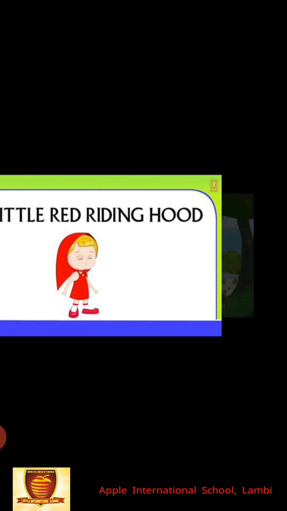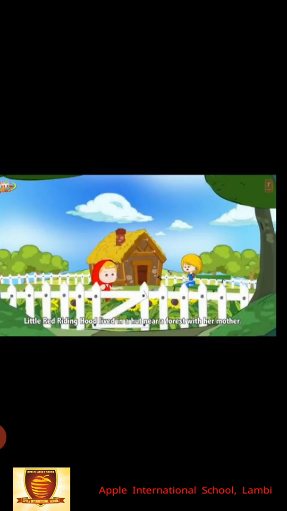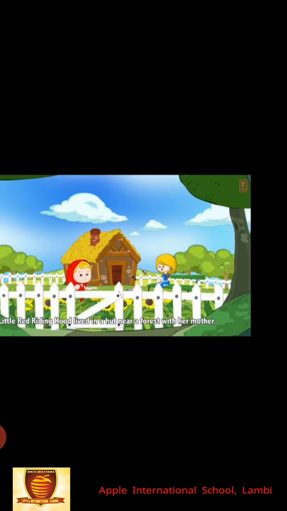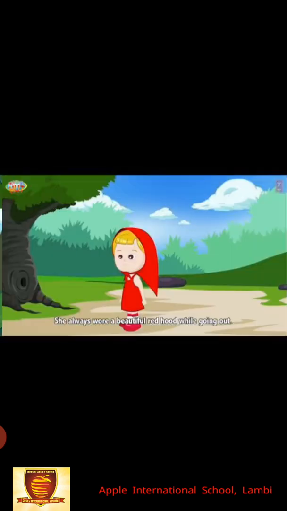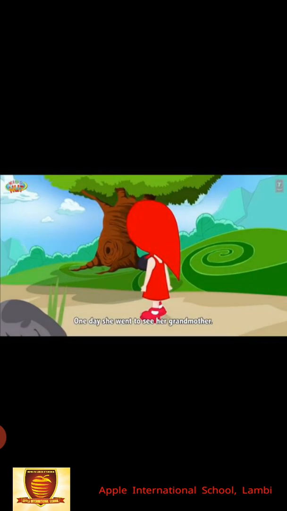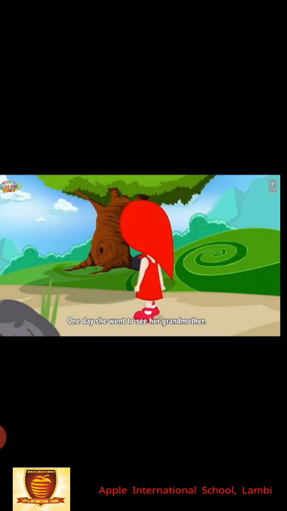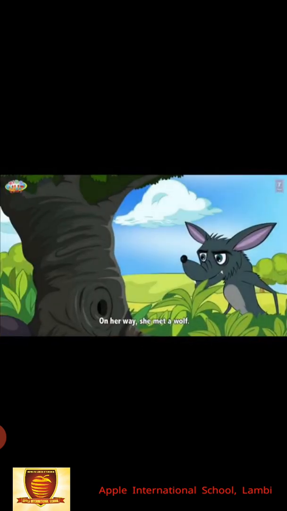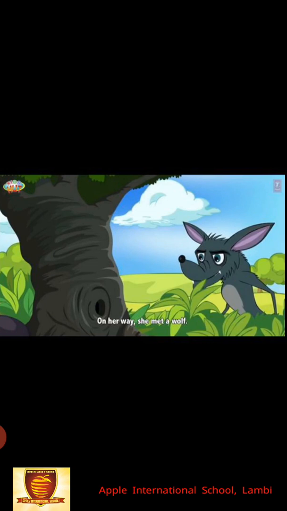Little Red Riding Hood lived in a hut near a forest with her mother. She always wore a beautiful red hood while going out. One day she went to see her grandmother. On her way, she met a wolf.